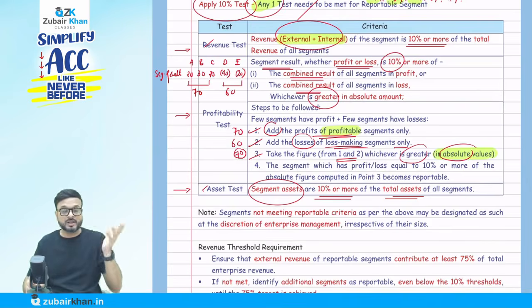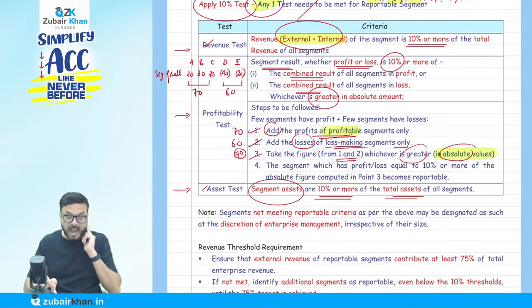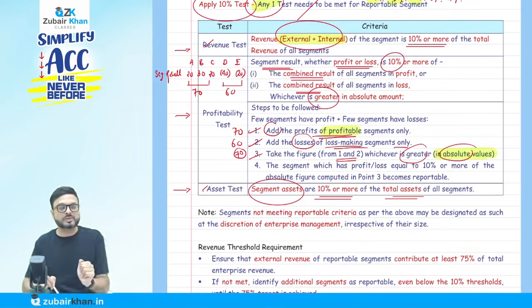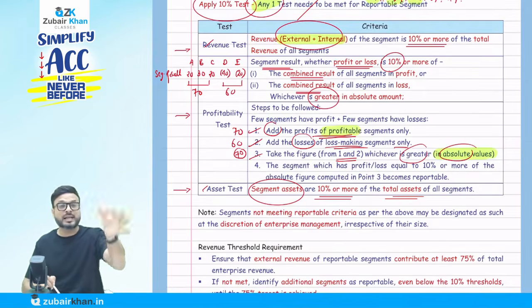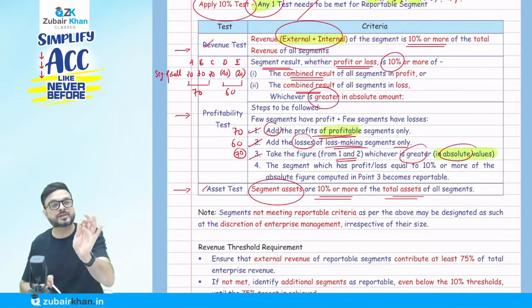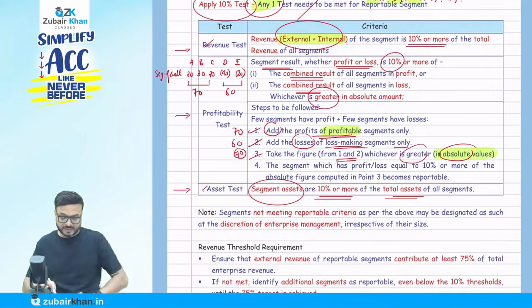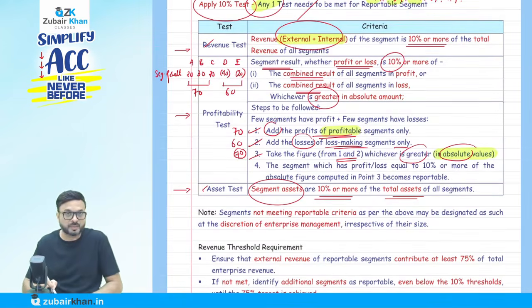If my loss was supposed to be 80, I am to consider 80. You will say, no, negative is a loss. No. Even though it's a loss, we are going to read it as the absolute value as per accounting standard 17. So whichever is greater, in our example 70 is greater in step number 1 or 2. Then they say the segment which has a profit or loss equal to 10% or more of the absolute figure computed in point number 3 becomes reportable. So we just have to take 10% of it.